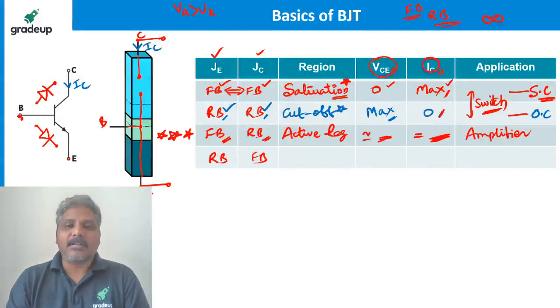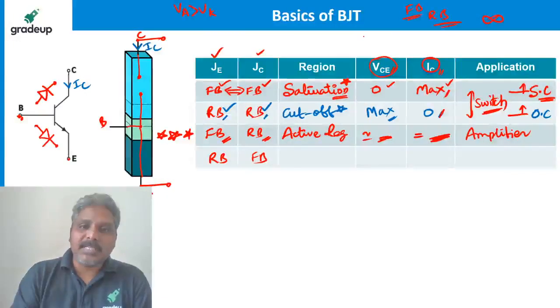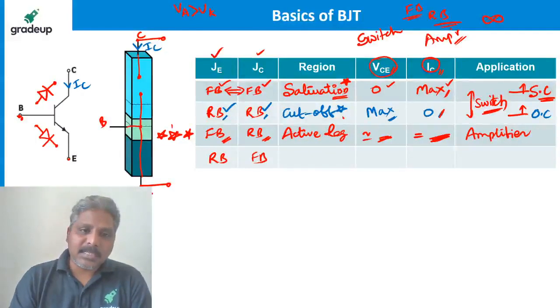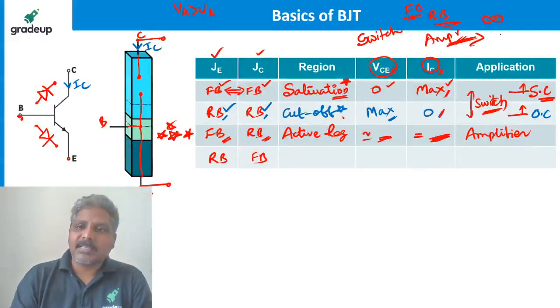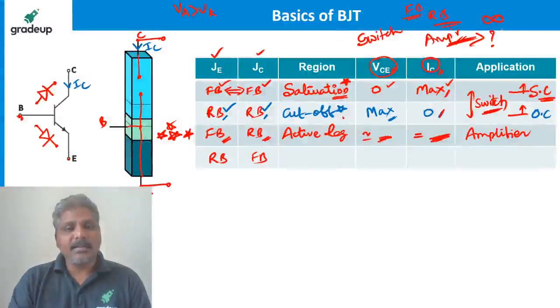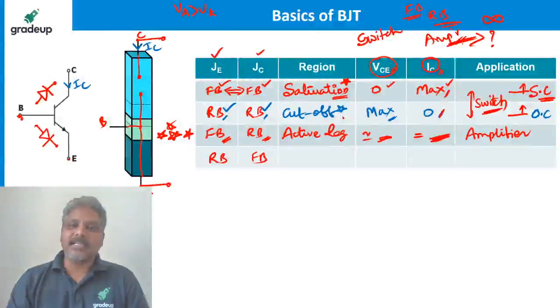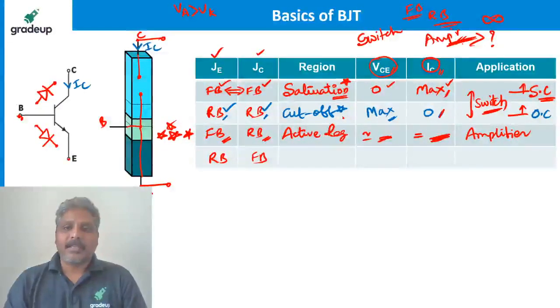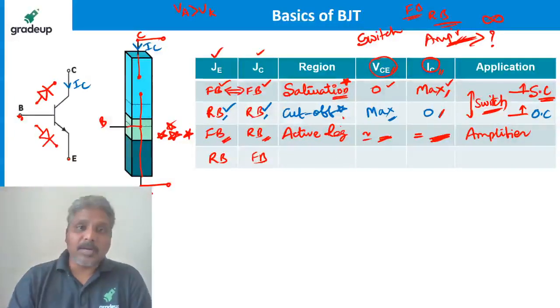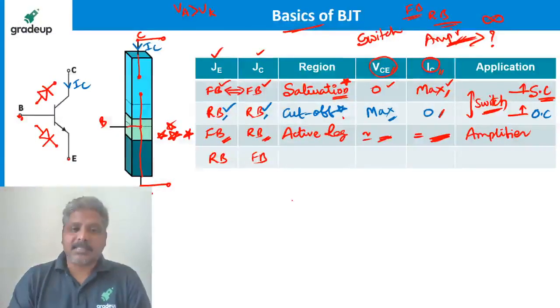What is a switch after all? On and off, right? On means short circuit, off means open circuit. So if you want the BJT as a switch, you can operate it between saturation and cutoff. But if you want the BJT as an amplifier, you have to go for active region. What is an amplifier? We will discuss it in the amplifiers chapter. Don't be in a hurry. Don't ask me what is an amplifier, because I am going to define exactly what it is there, how amplification works, all those things. Now let us understand only the basics of BJT first.